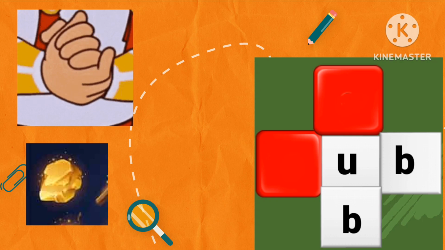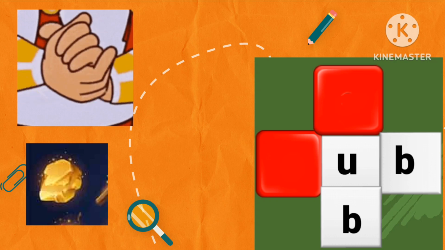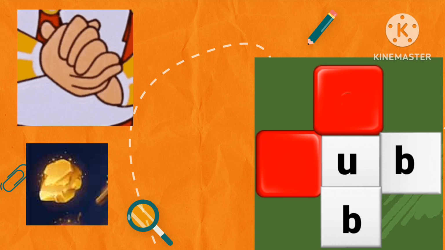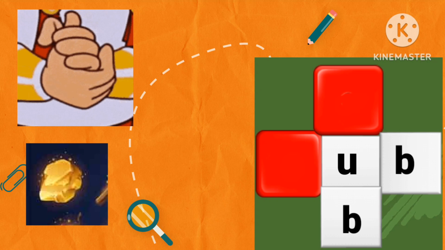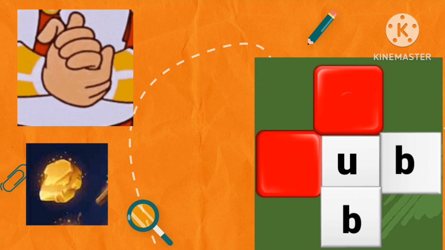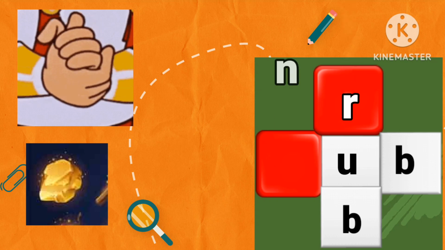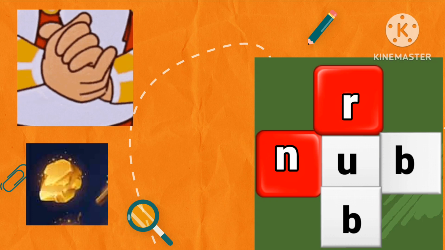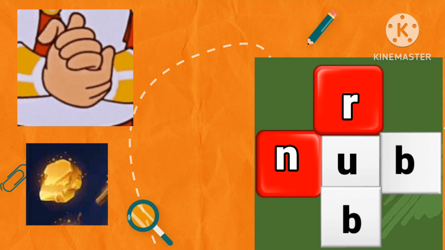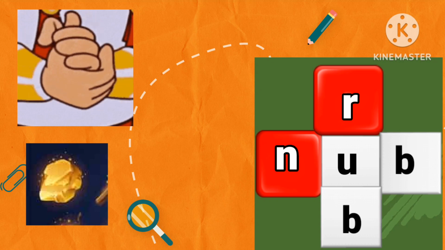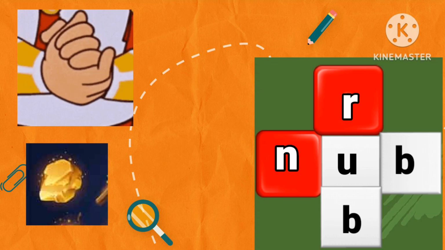For example, the first word is rub. R-U-B. Rub. The second word is nub. N-U-B. Nub. So we have to drop letter R for rub and letter N for nub. Let us frame a sentence with these words. The goldsmith had to rub the nub of gold to make it shine.